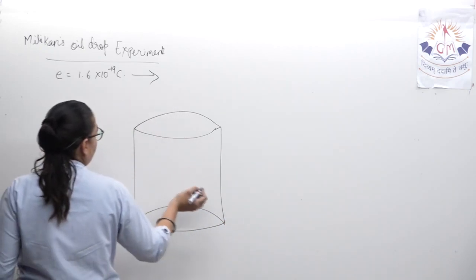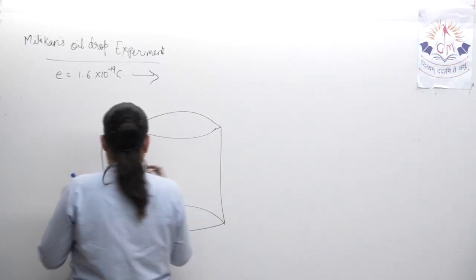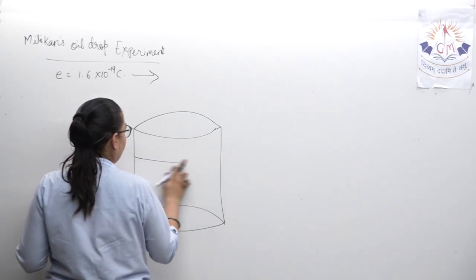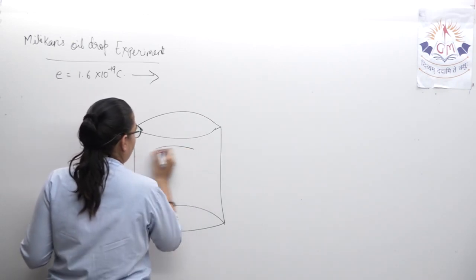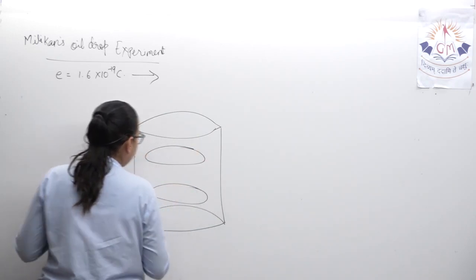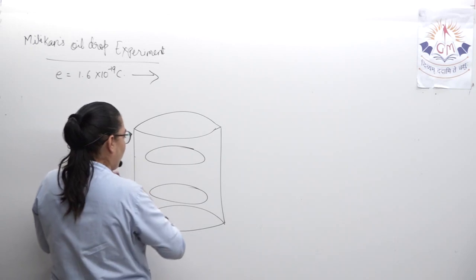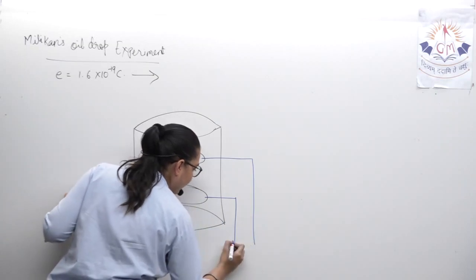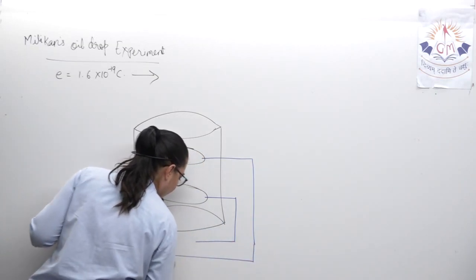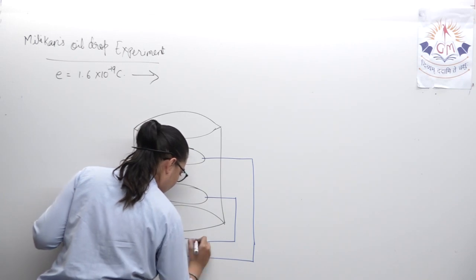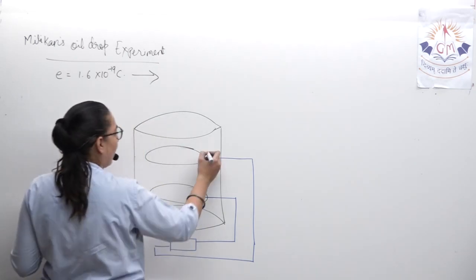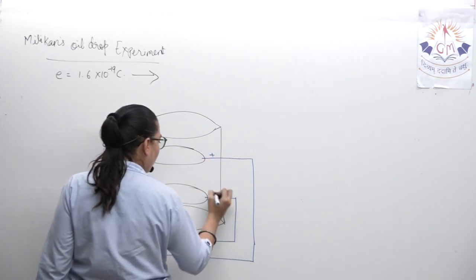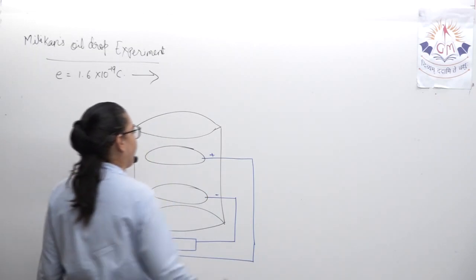Over here there were two plates he kept. These two plates were connected with the positive and the negative terminal of a battery. The upper one was carrying the positive charge while the lower one was carrying the negative charge.